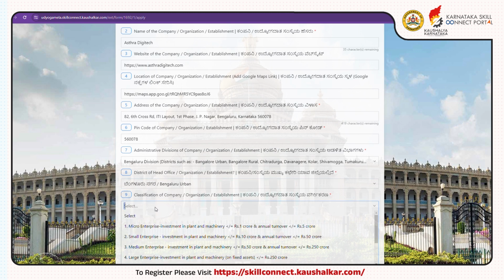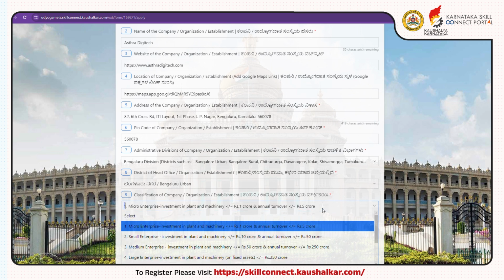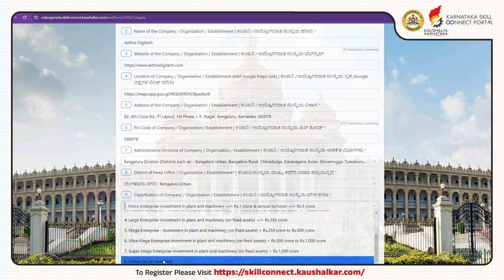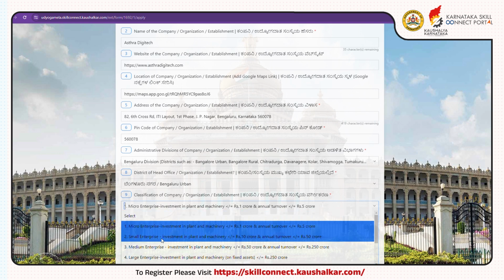Under classification of company or organization, you are required to select your company type from the drop-down options according to the company size or capital, etc. If your company type is not listed in the drop-down options, you can select Others, and you are required to specify the classification of your company in the next field.